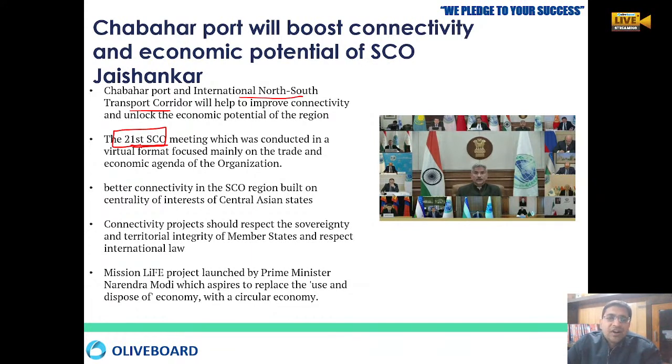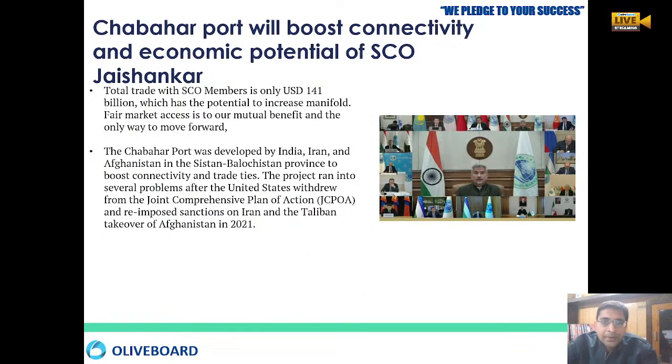Everywhere, obviously, the main agenda is regarding goods, services, trade, then security and environment, right? So SCO has been especially built for taking the centrality of the interests of the Central Asian states, right? So Shanghai Cooperation Organization has specifically been set up to keep the benefits of the Central Asian states. Connectivity is very, very important. Because of the connectivity, we should also respect the sovereignty and the territorial integrity of the member states. We all know that this year Prime Minister Narendra Modi has also spoken about LiFE, Lifestyle for Environment, and also about creating a circular economy.